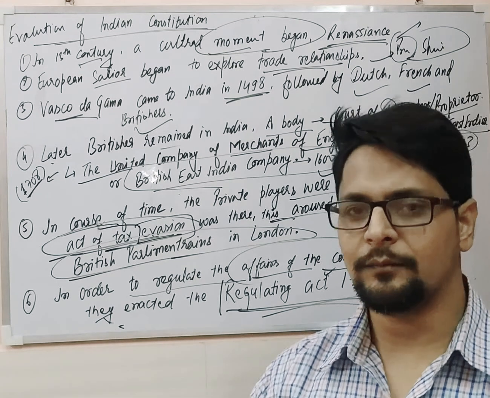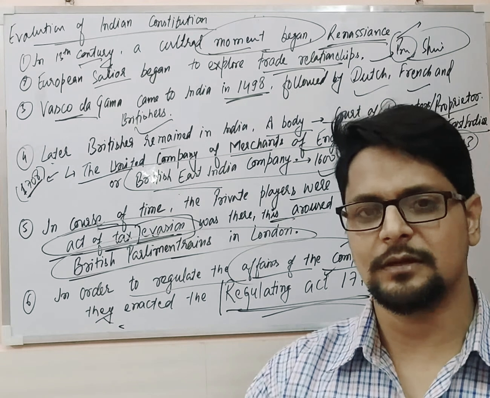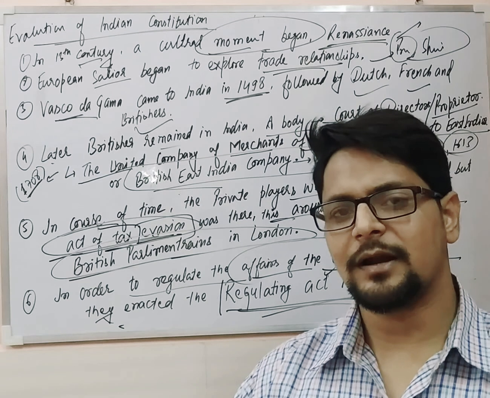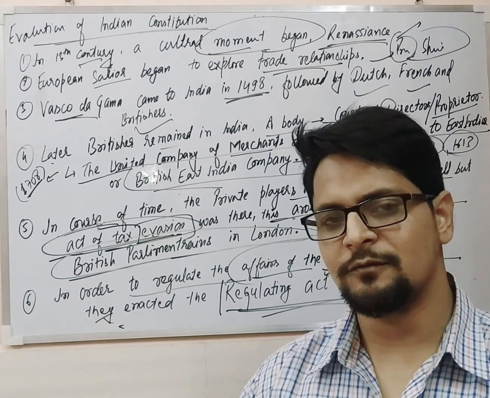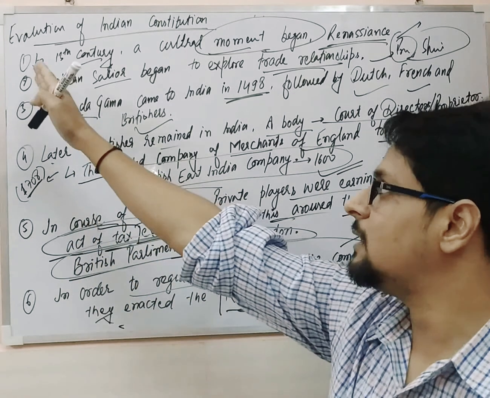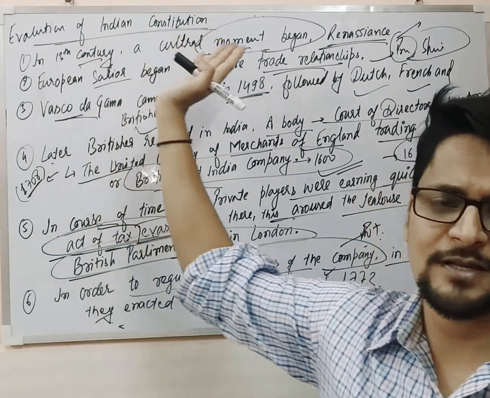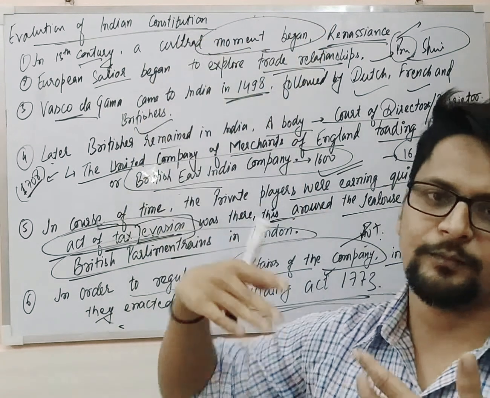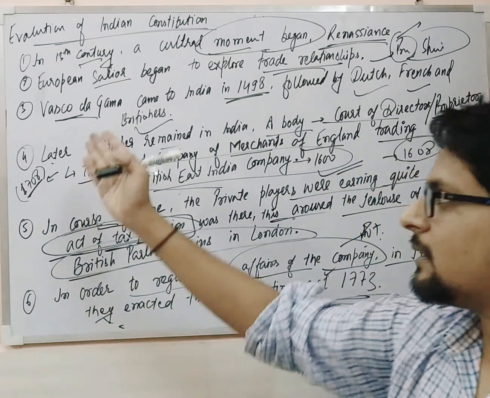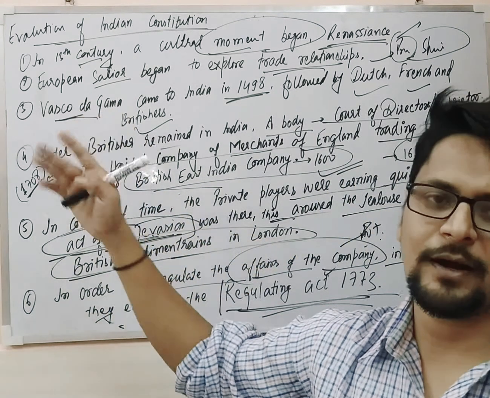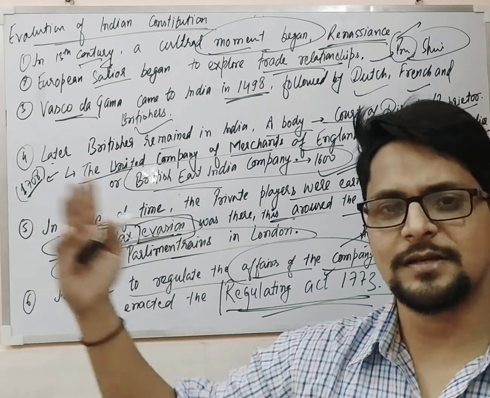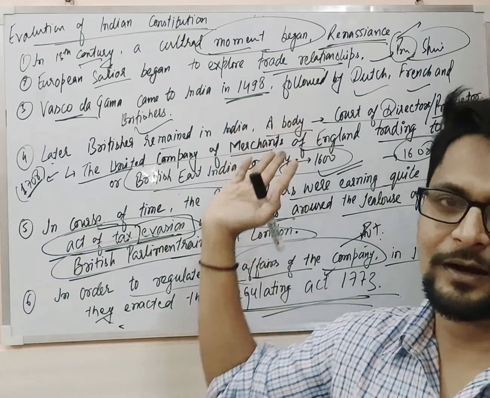They were trading in India under the British crown. So this regulation rule was created for them in 1773. Later on, n number of impositions were created under this rule. We will see that in the next video lecture. So in this lecture, you just need to understand that initially in the 13th century, the process of Renaissance started. Then many Europeans went to n number of islands and countries, in search of pieces of land or trading partnerships. Vasco da Gama searched the route via sea, came to India in 1498, and later started a trade relation.